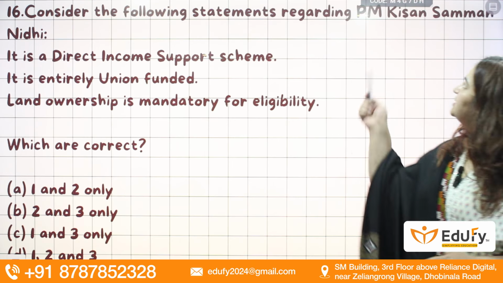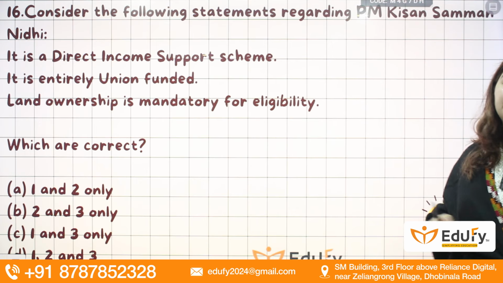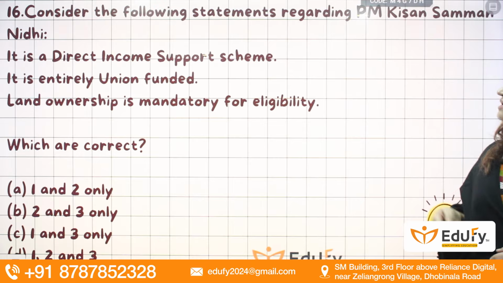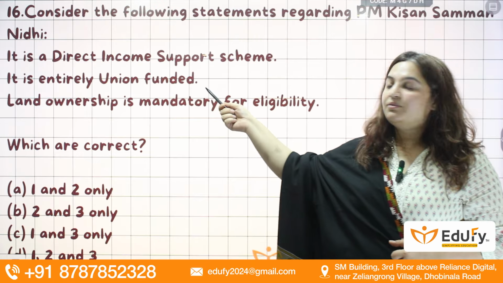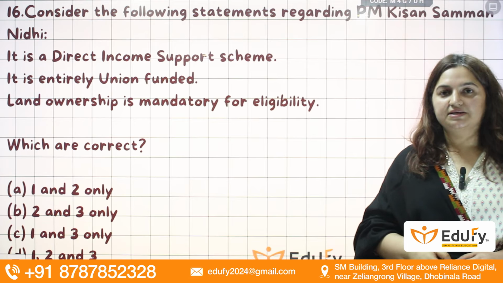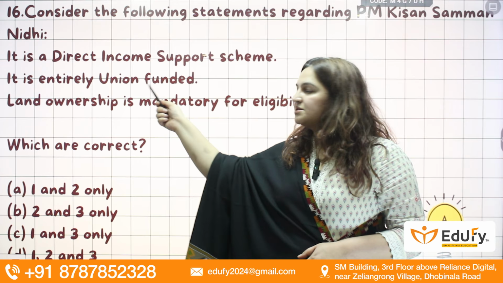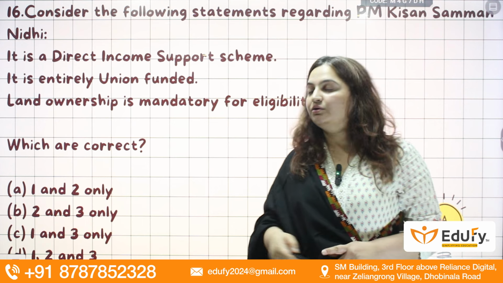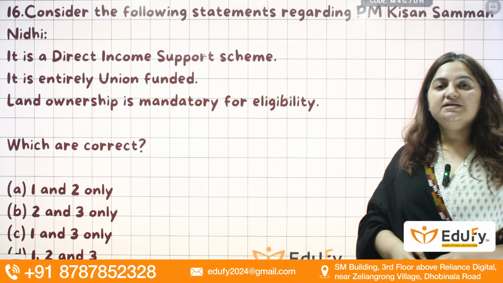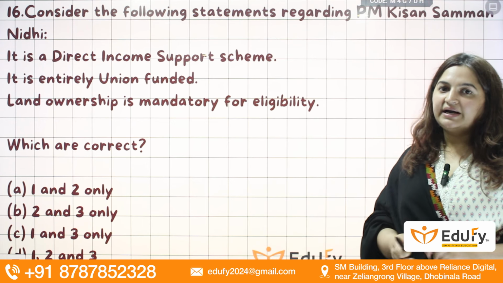Next question, consider the following statements regarding PM Kisan Samman Nidhi that is launched by the government of India. It is a direct income support scheme for the farmers, which is entirely funded by the union government, and land ownership is important to gain benefit in this scheme. So that is also a mandatory criterion.